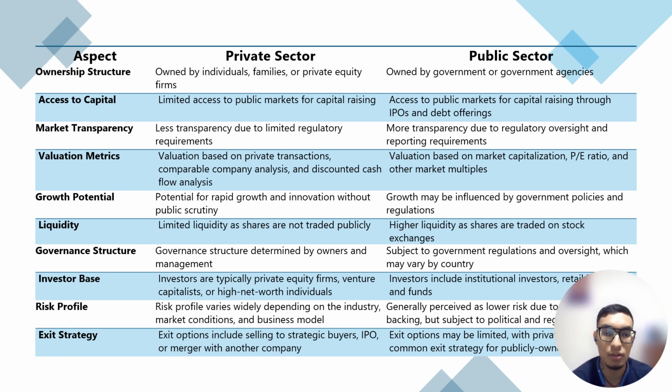Moving on to the risk profile, it varies widely depending on the industry, and it's generally perceived as lower for the public sector. Exit strategy: exit options include selling to strategic buyers, IPO and so on, but for the public sector, exit options may be limited.